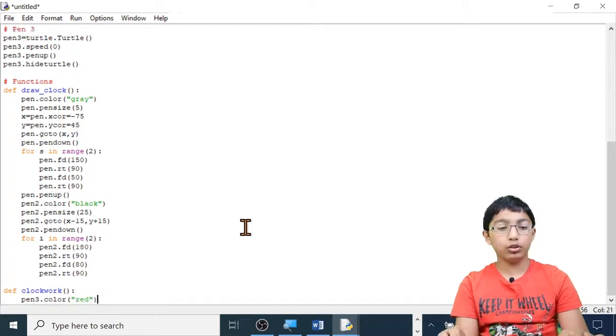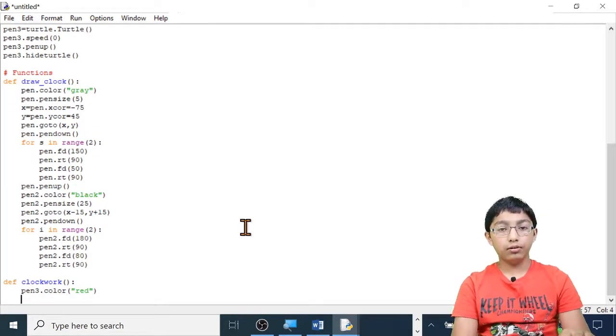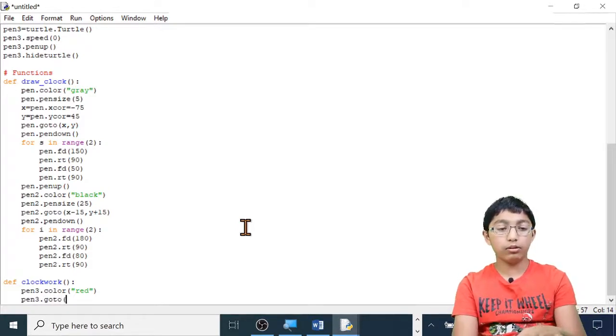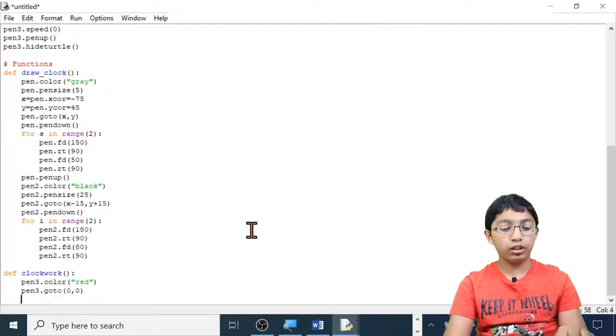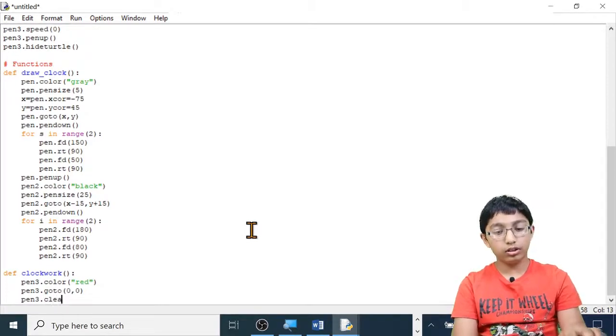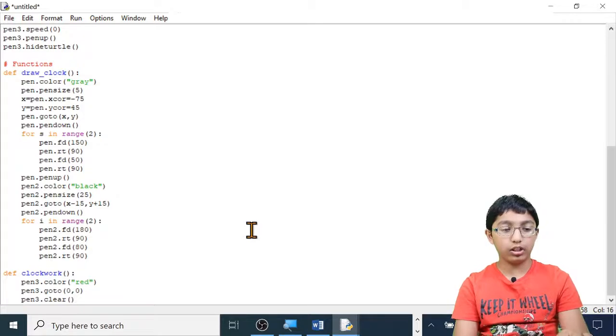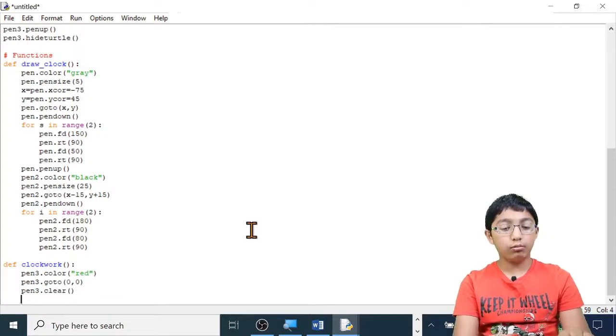This is because we are going to use the write command, not the draw command. So we're going to go to 0, 0, pen 3 dot go to, open brackets, 0, 0, close brackets, and then let's clear pen 3 screen, pen 3 dot clear. So anything that pen 3 has accidentally drawn will be gone.